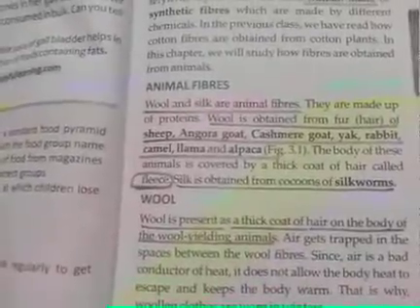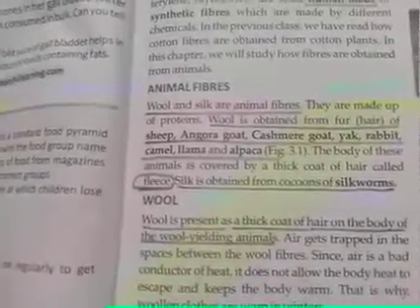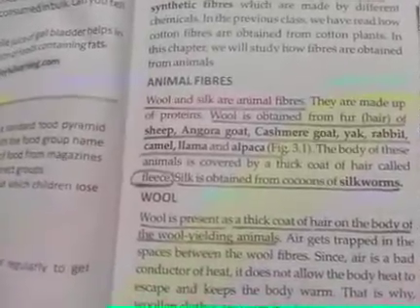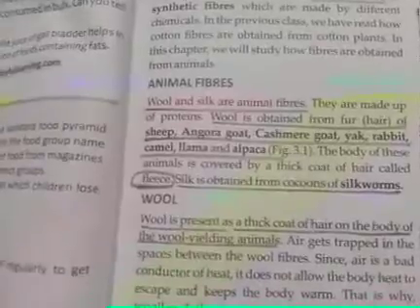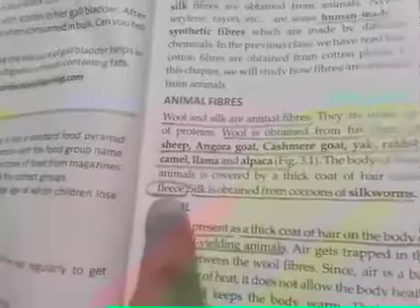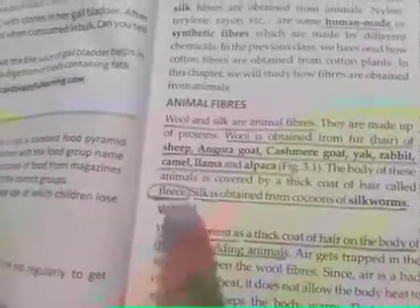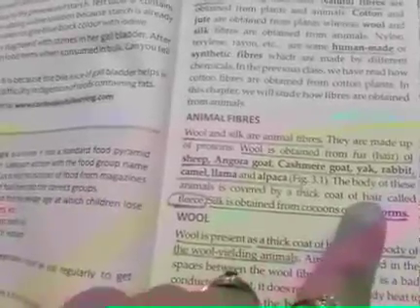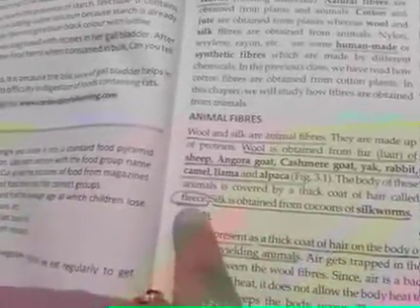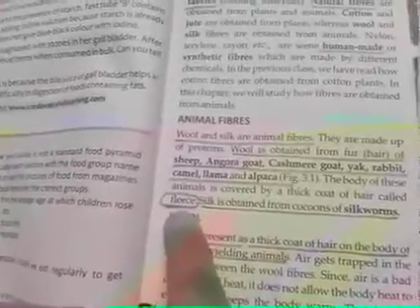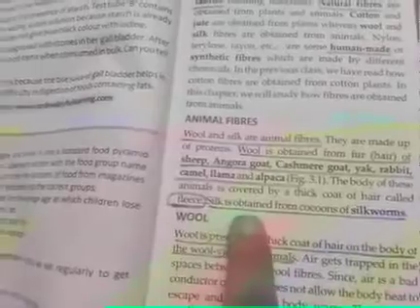And silk is obtained from silkworms, and both are considered animal fibers because they are made up of proteins. Okay, and here is an important term, that is fleece. It should be remembered by you. The body of these animals is covered by a thick coat of hair. The thick covering of hair on the body of the sheep, goat, yak, rabbit, camel, etc. is known as fleece.